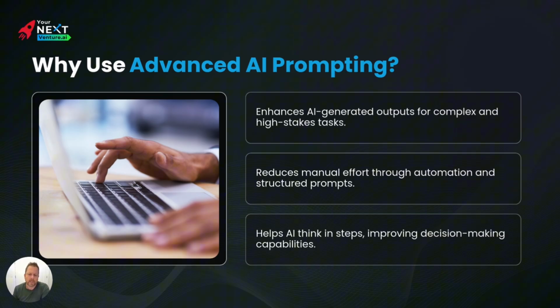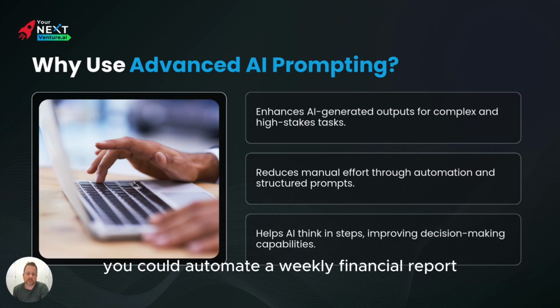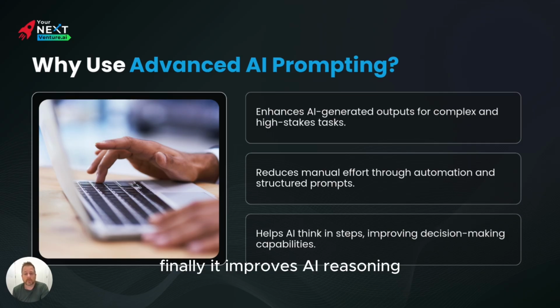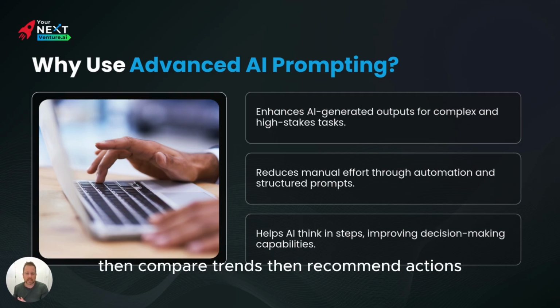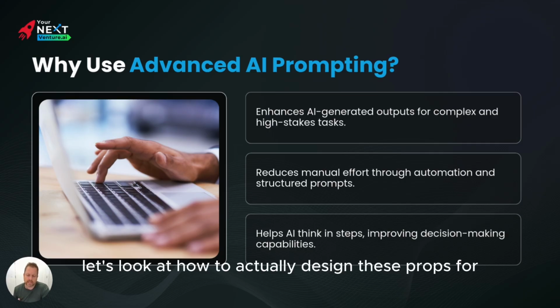For example, you could automate a weekly financial report. Just refine once and the AI handles the rest. Finally, it improves AI reasoning. By breaking prompts into steps like analyze this data, then compare trends, then recommend actions, you guide the AI to think more like a human, reducing errors. So basically, better results, less busy work, and smarter decisions. Next, let's look at how to actually design these prompts for you.